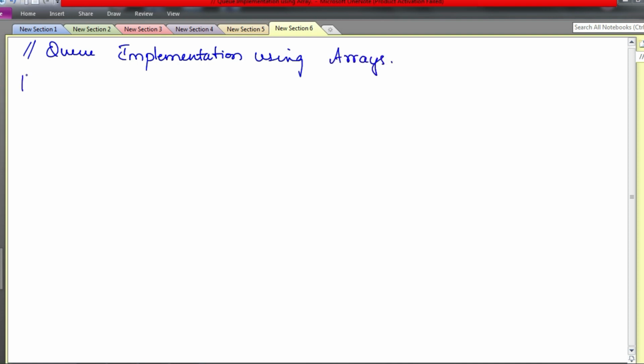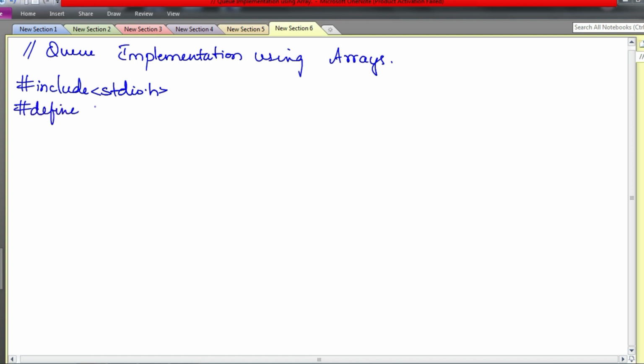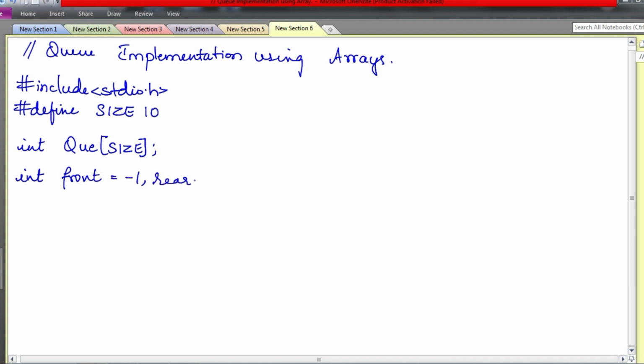Next we need the header file. Now I need to declare the size constant. I need to declare #define SIZE 10. Now I need to declare the global variables. int queue[SIZE], and I need two variables for remembering front as well as rear. int front = -1, rear = -1. These are my required global variables.